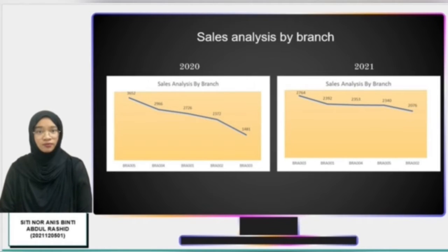The total sales from the other three branches, on the other hand, are doing well because the difference in their total sale is not significant. As you can see, the highest sale is from the Bangi branch, which is BRA003. Its total sales amounted to RM2764, while the lowest sales was from the Puchong branch, which is BRA002, that compute the amount of total sales of RM2076. Previously, the branch from Bangi was not doing well, but for this year, the branch managed to increase their sales.